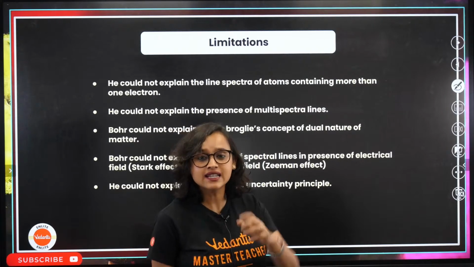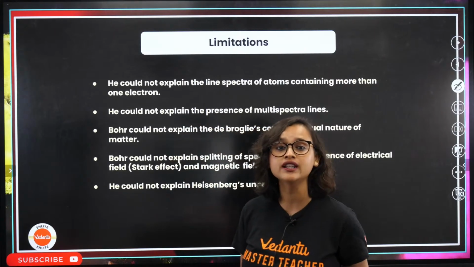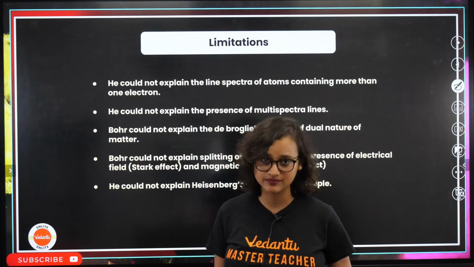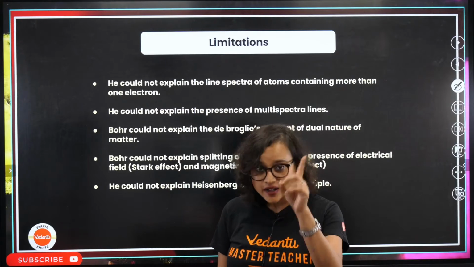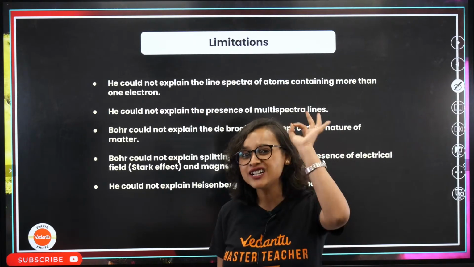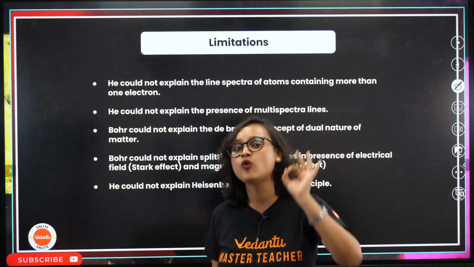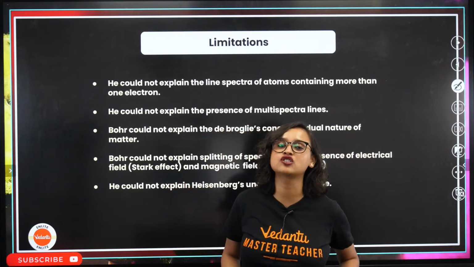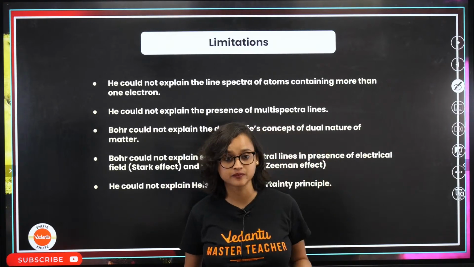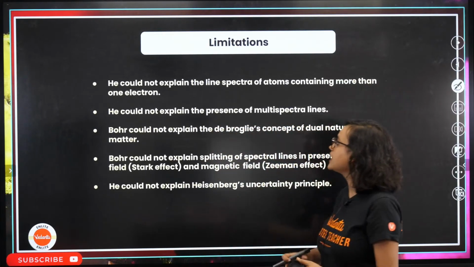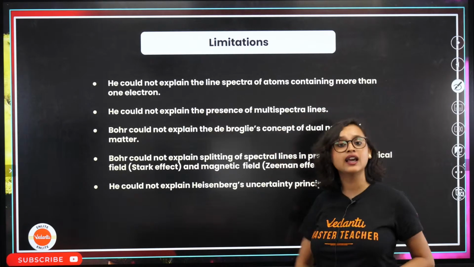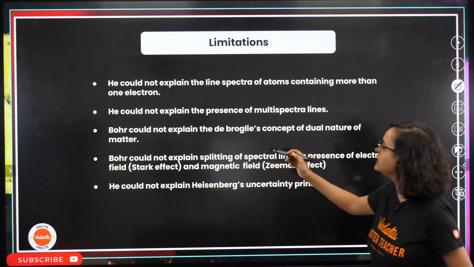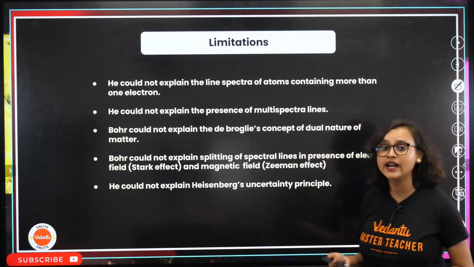What are the limitations? This time we could find out that it could not explain the line spectra of atoms containing more than one electron. I told you, he gave a one electron system. He specifically told us about a one electron system, but for more than one electron it failed miserably. Then he could not explain the presence of multiple spectral lines. Bohr could not explain de Broglie's concept of dual nature of matter as well.